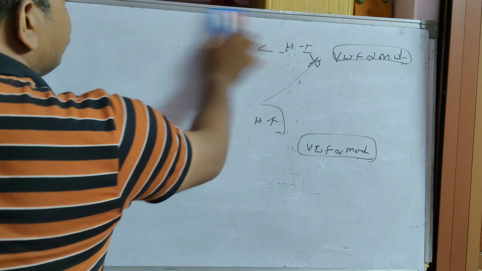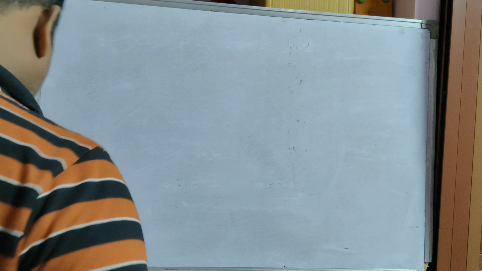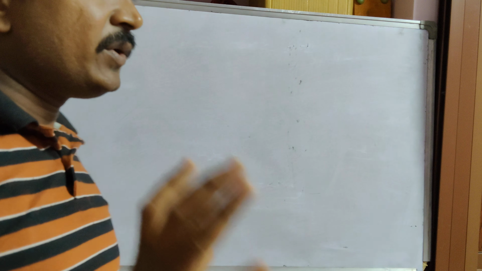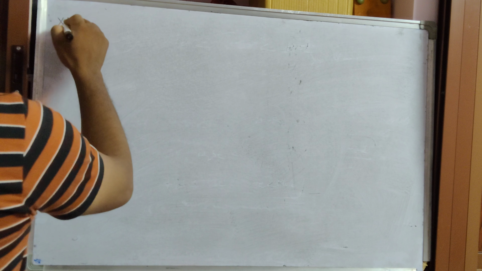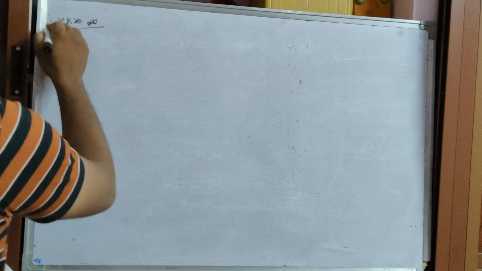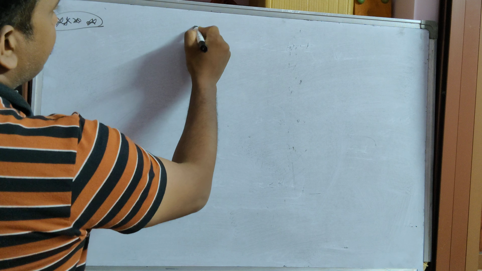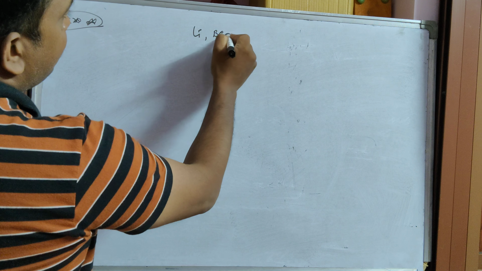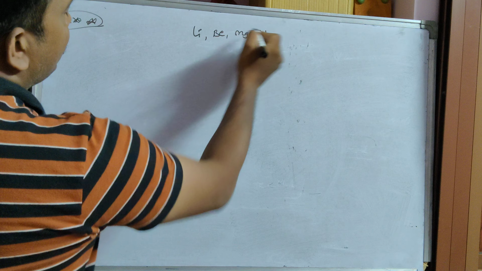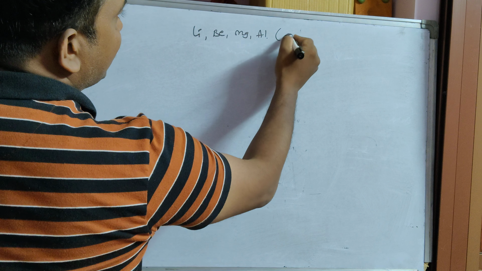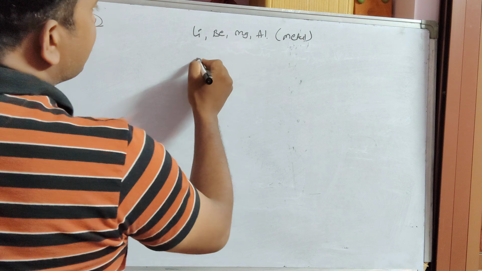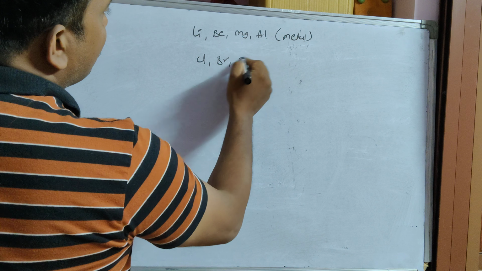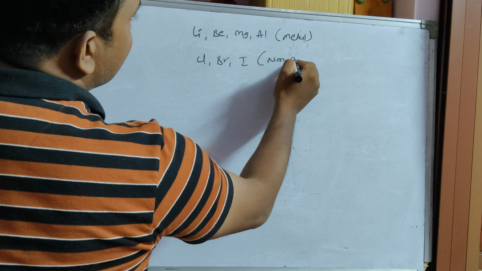Next, one of the important rules that also you have to remember. This is the important concept. In case of lithium, beryllium, magnesium and aluminum, these are the metals. In case of chlorine, bromine, iodine, these are the non-metals.